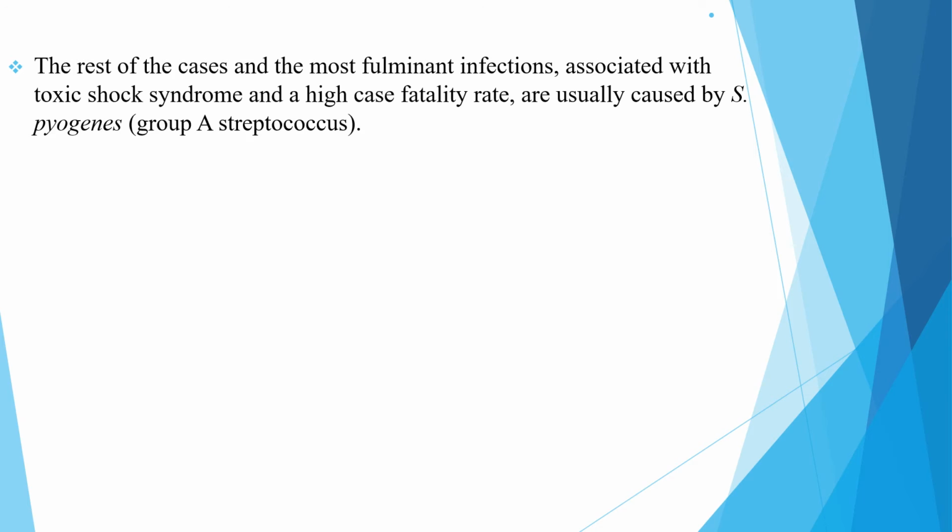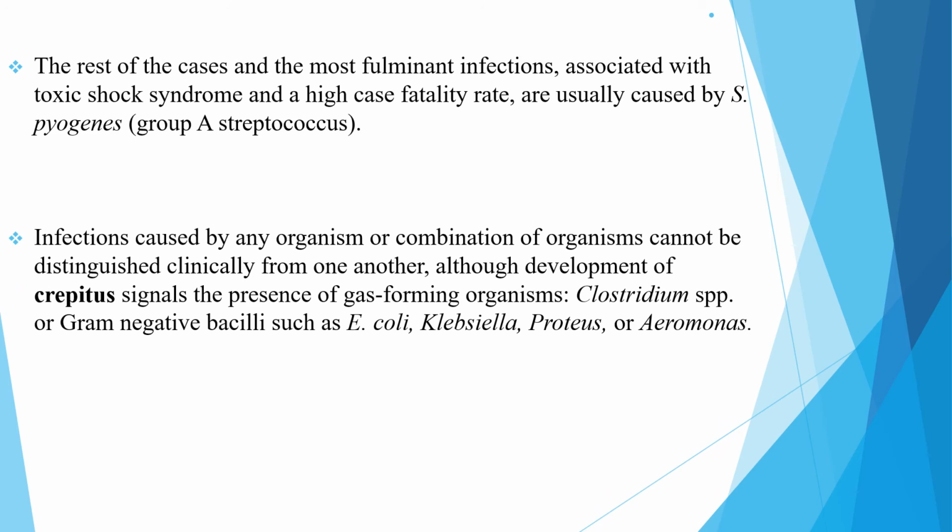The rest of the cases, and the most fulminant infections associated with toxic shock syndrome and a high case fatality rate, are usually caused by group A streptococcus or S. pyogenes. Infections caused by any organism or combination of organisms cannot be distinguished clinically from one another, although development of crepitus signals the presence of gas-forming organisms such as Clostridium or gram-negative bacilli such as E.